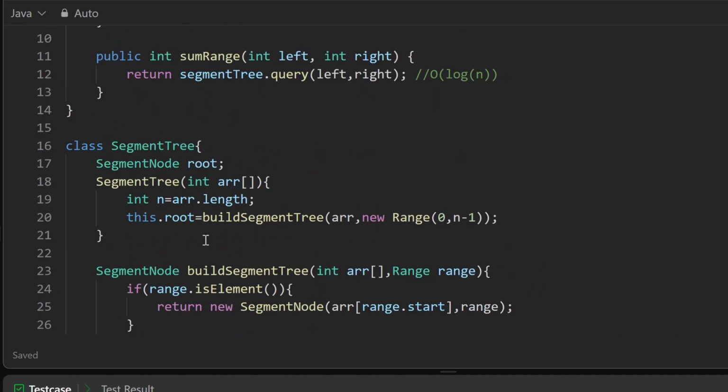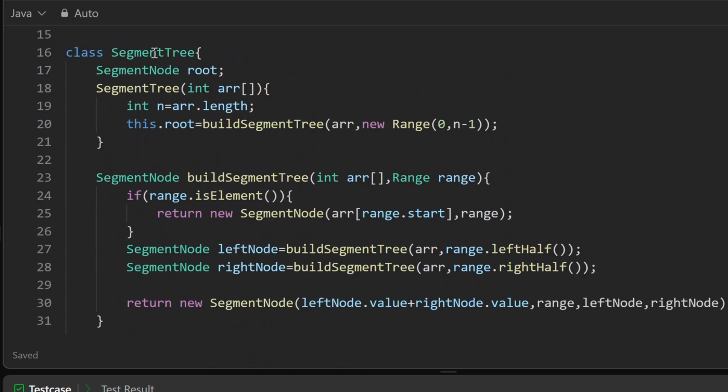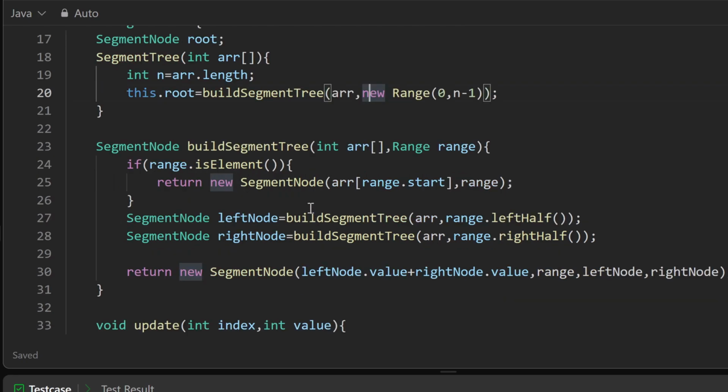Now we see how the calculation for those values happens. So let's say I have the segment tree class. I have a constructor where I am just receiving an array, and I am doing a recursive call for build segment tree. I'm passing the array and the range at the top node, that is the root node, for 0 to n minus 1. So this range represents the entire array, and that is going to be converted to the root node. Finally, let's see the recursive implementation for the build segment tree. It has the array and the range. The terminating case is when the range is one element, as we saw in the slides, that if it is a single element, it is going to be the leaf node, and it doesn't need any more calculation for the left and the right child.